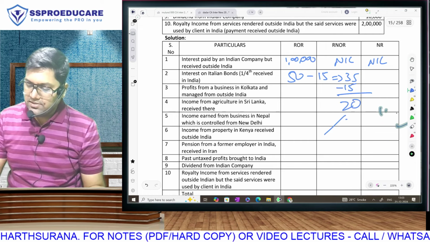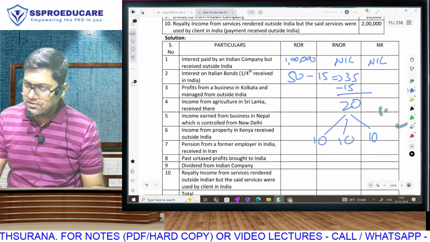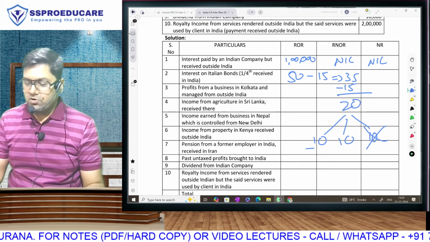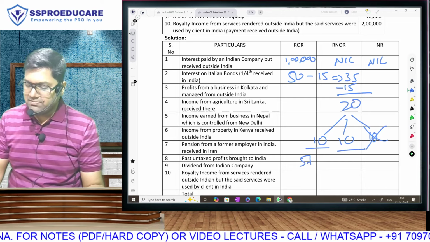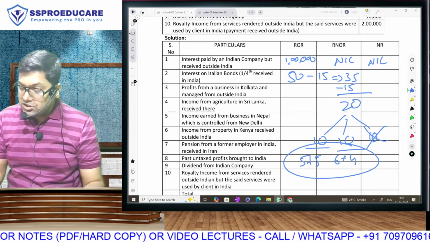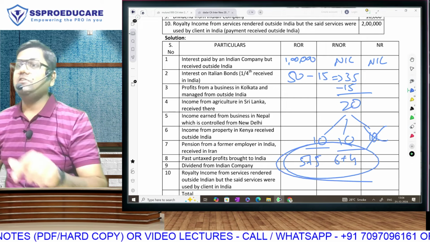20. In that you will have 3 questions of 10, 10, 10. Supposing you leave one in option, what will be the individual weightage here? This can be 5 plus 5, 6 plus 4. So these 4 questions will be very easy.